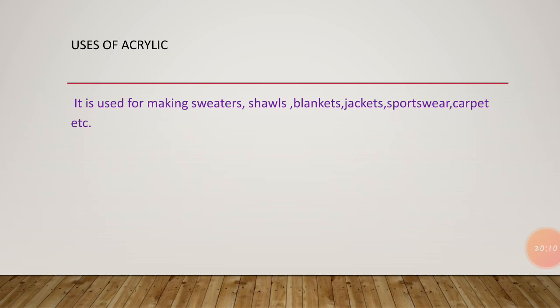Now we have studied the different types of synthetic fibers: rayon, nylon, polyester, and acrylic. I have told you about their properties and uses, where they are used. Next, there is one question. The question is, what is the chemical nature of polyester, and what are polycot and polywool?